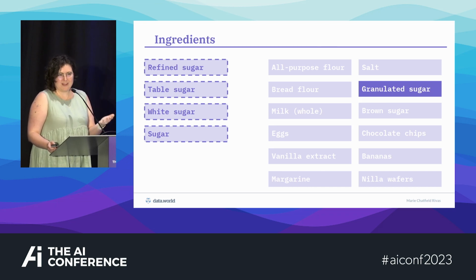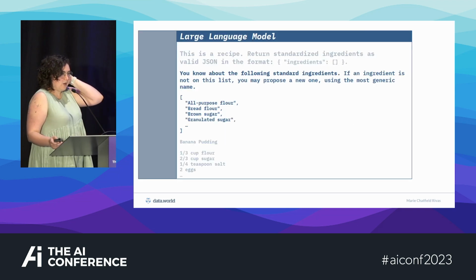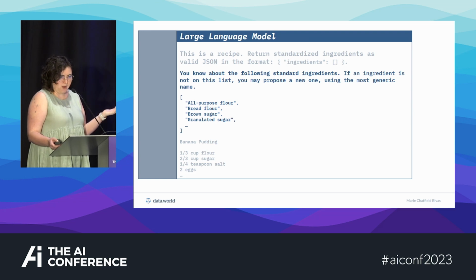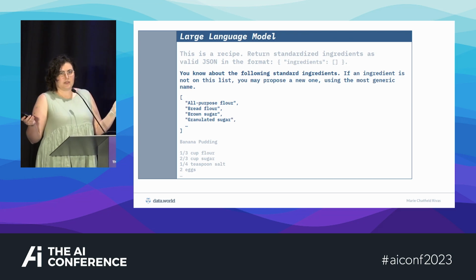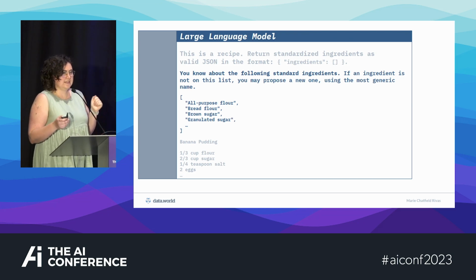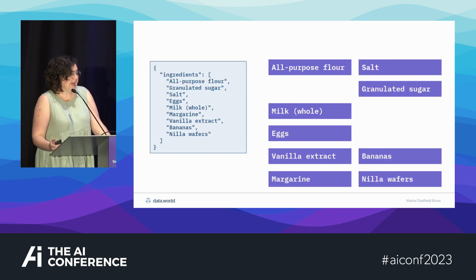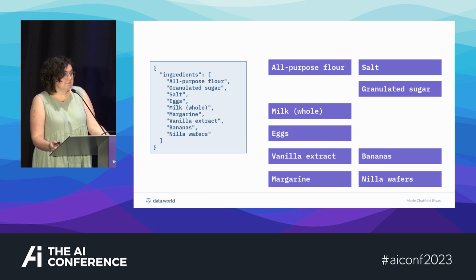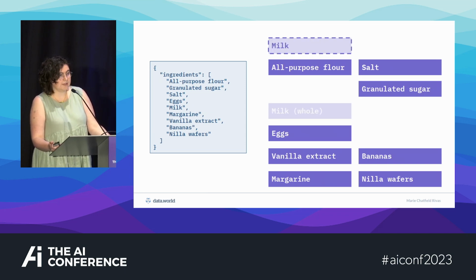I would rather have one thing and maybe some synonyms list. So what do I do here? Well, we could just try making a better prompt. We could embed our list of known ingredients into the prompt and say, hey, here's what we know about, and then only use these things. And if it's not on the list, you can go ahead and make a new one, but give us the most generic name. And this generally works most of the time, but not all of the time.